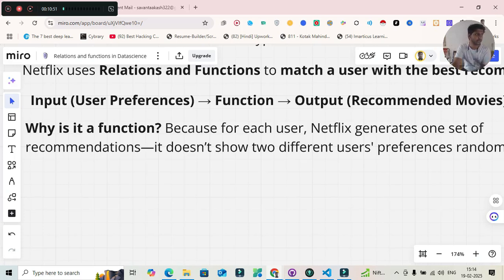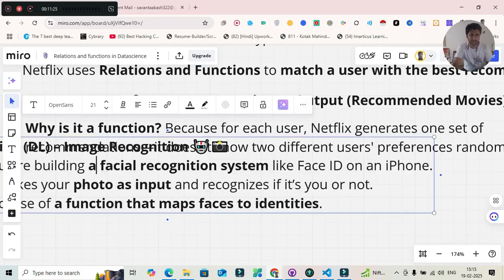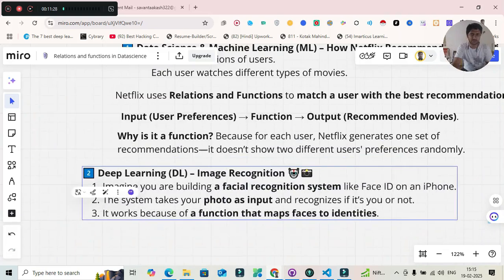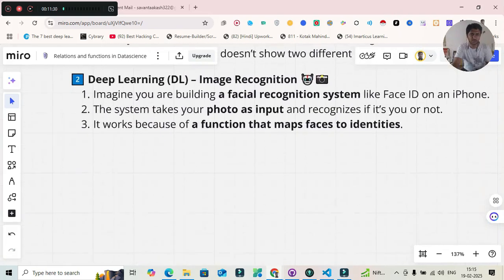So in deep learning, take a second example, deep learning, image recognition. Imagine you have to build a face recognition like Face ID on an iPhone. This system takes a photo as an input and recognizes whether it's you or a cat. It's you or not. It works because of a function that maps the faces to identities. Identity, okay, identify basically. So you have to understand it like that.